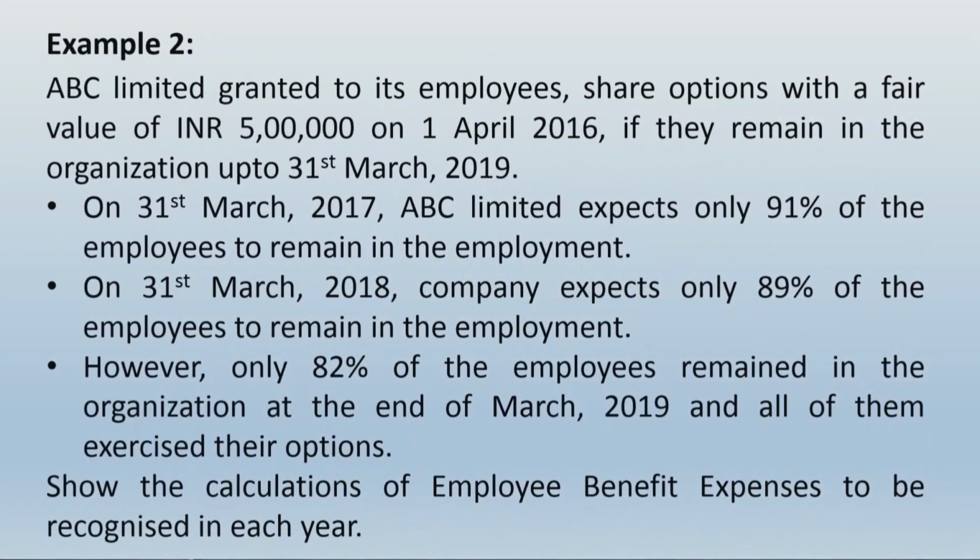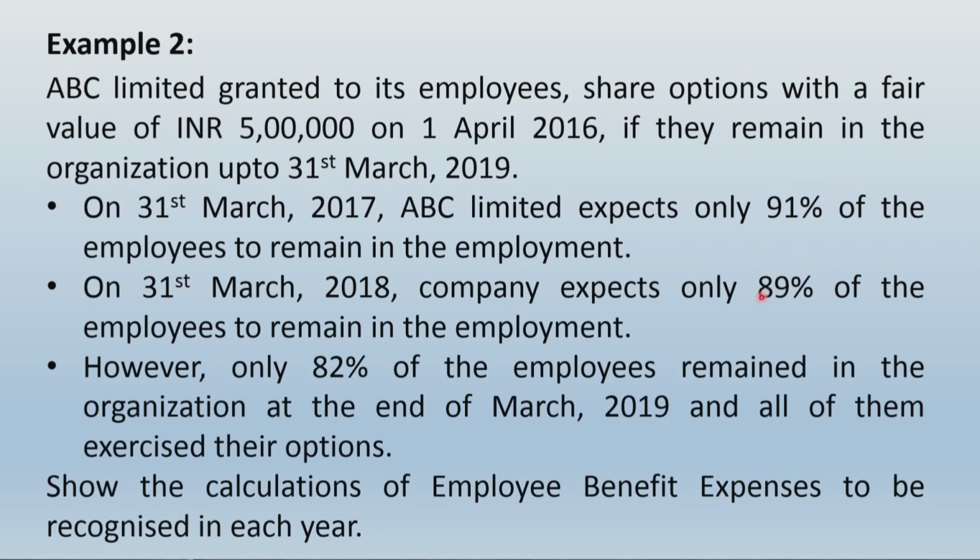Let us come back to the example and now notice one thing, that at end of the first year the company is expecting that only 91% of employees will remain in employment till the vesting date arrives, and this estimate changes to 89% by end of the next year, which further changes to just 82% by the vesting date arrival.